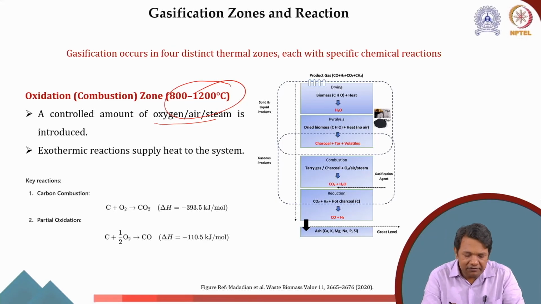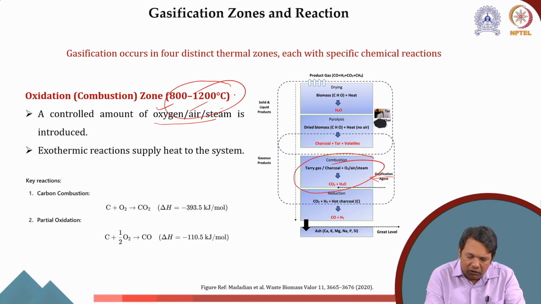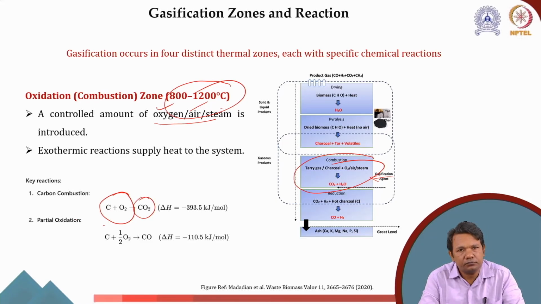The major reaction we can see here is that, because I am giving the gasifying agent in the combustion zone, whether it's oxygen, air or steam, all will have oxygen. So if carbon gets a sufficient amount of oxygen, it will form CO2. That's again an exothermic reaction; it will release heat.